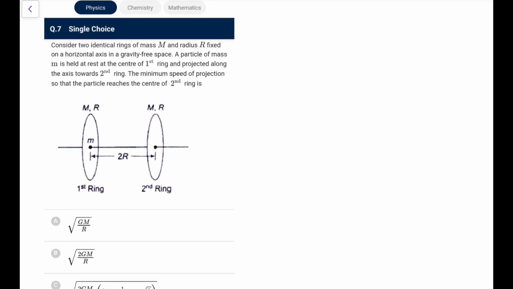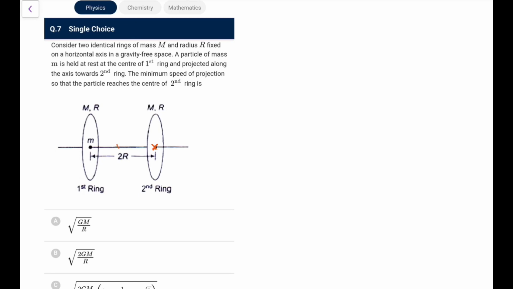Next, consider two identical rings of mass m and radius r fixed on a horizontal axis in a gravity-free space. A particle of mass m is held at rest at the center of the first ring and projected along the axis towards the second ring. The minimum speed of projection for the particle to reach the center of the second ring. Now this is an interesting one. You must have done such questions. You know, crucial is not to get it here.